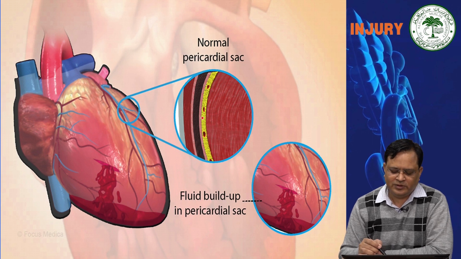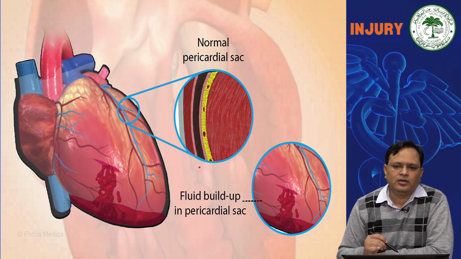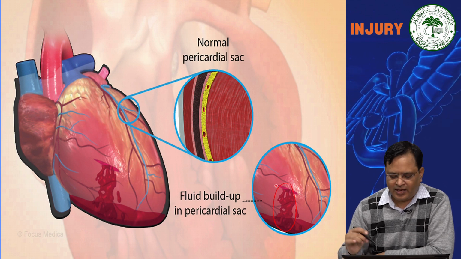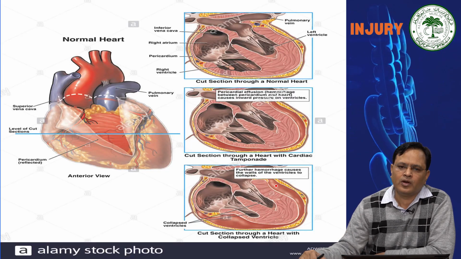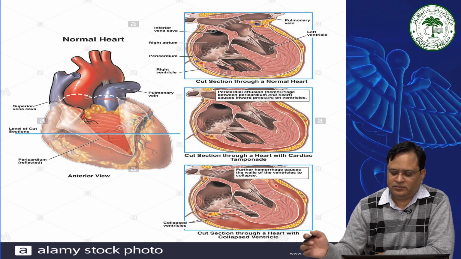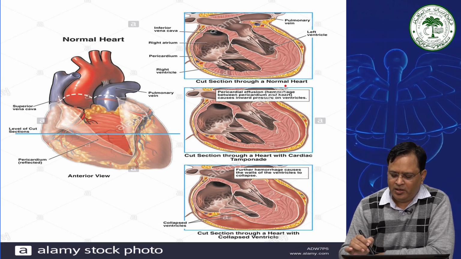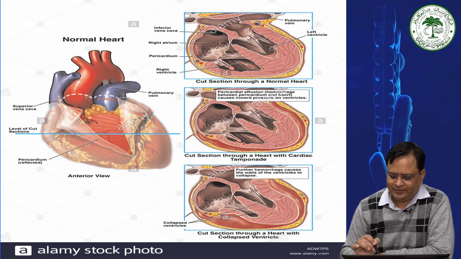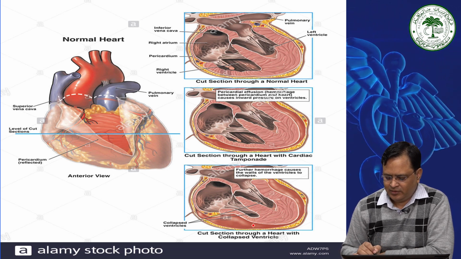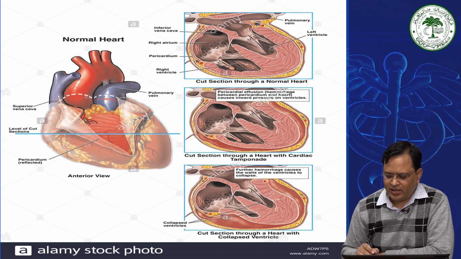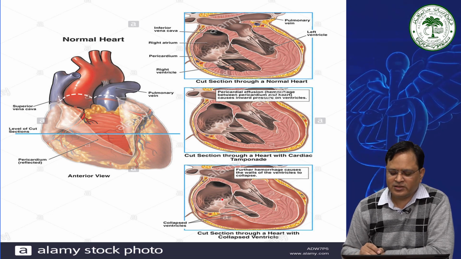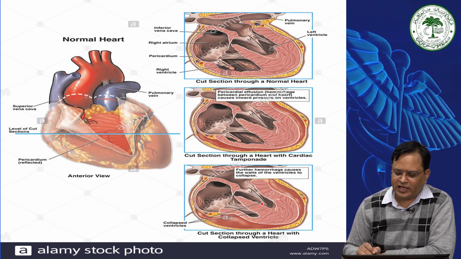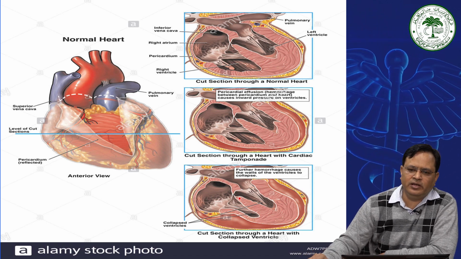We can see the anatomy here. Blood can accumulate in the pericardial sac. This is another diagram. This is the normal anatomy. This is the blood accumulation in the pericardial sac. This is again an increase in the blood accumulation, leading to decreased volume expansion, decreased filling, and decreased systole of the heart.